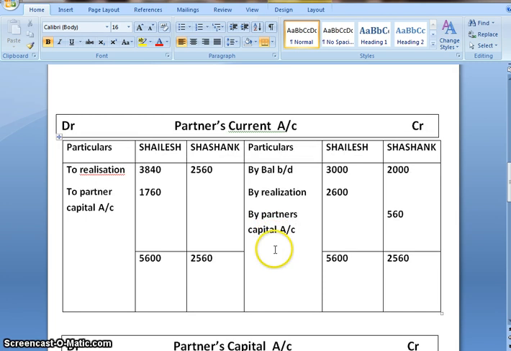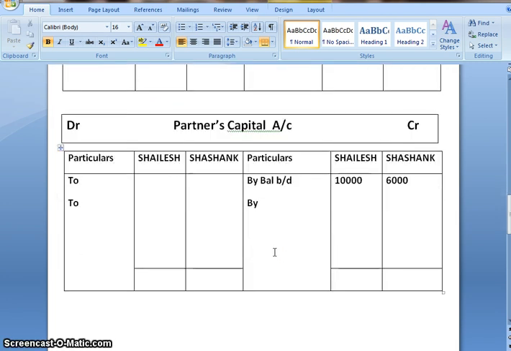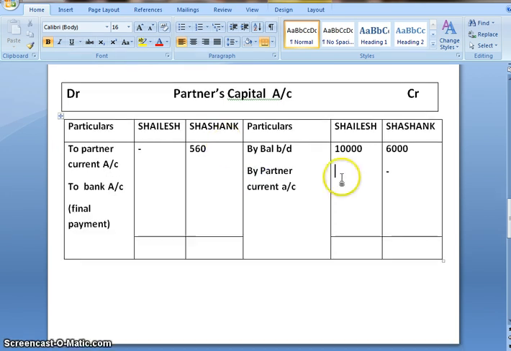Now the second effect would be in partners capital account. As we are transferring the amount from partners current account to partners capital account, to partners current account, 1,760.